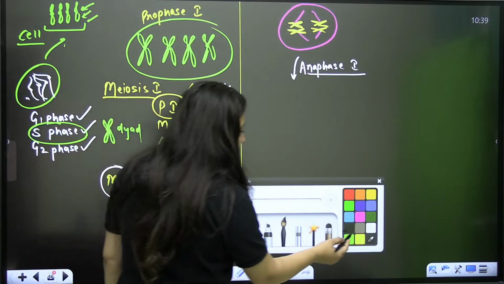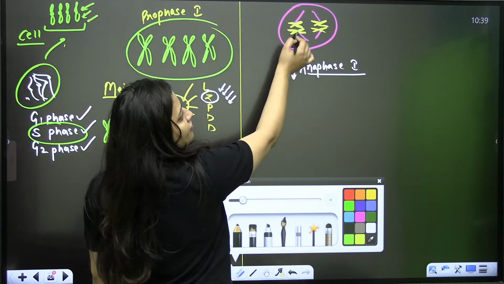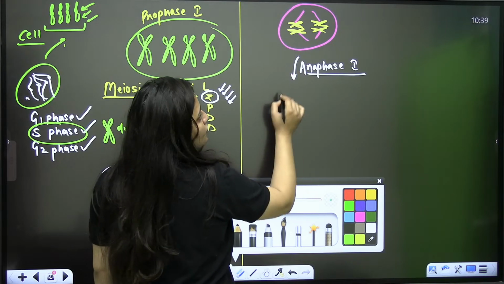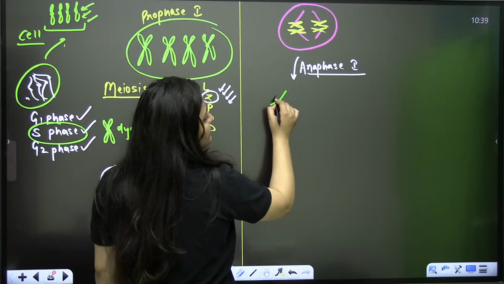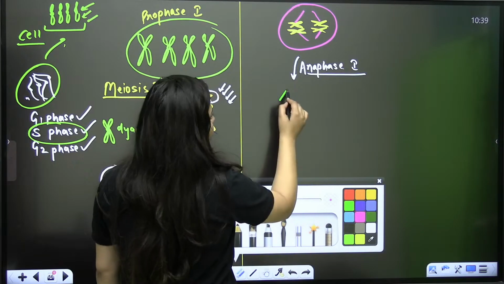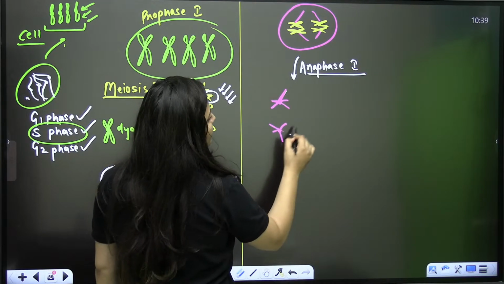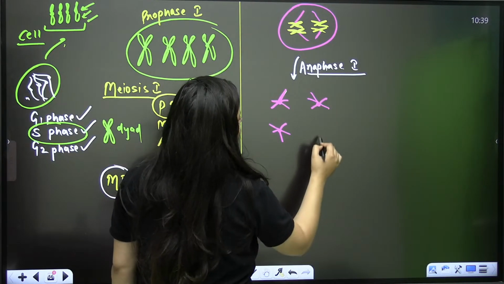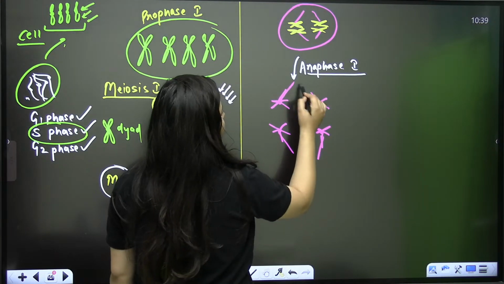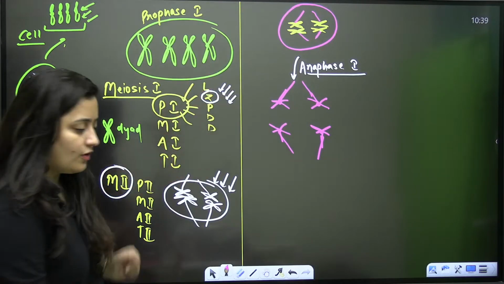There is the separation of this pair of chromosomes. This bivalent pair will get separated from each other. This is the scenario when you are talking about anaphase 1. This pair of homologous chromosomes will get separated from each other.